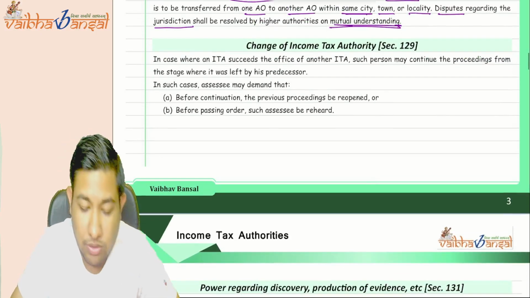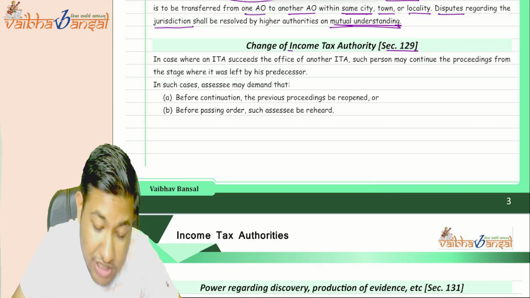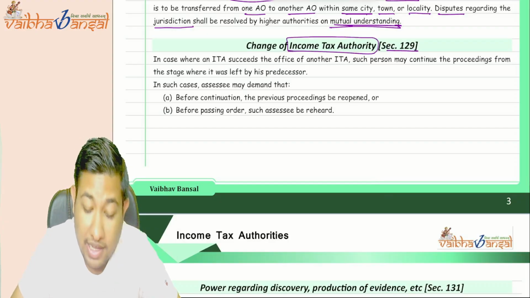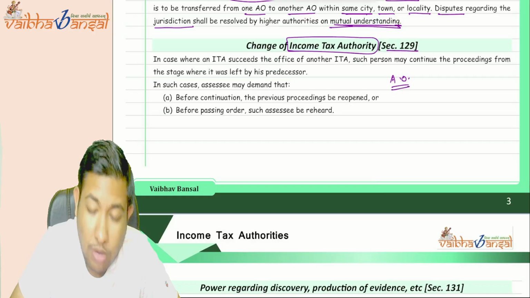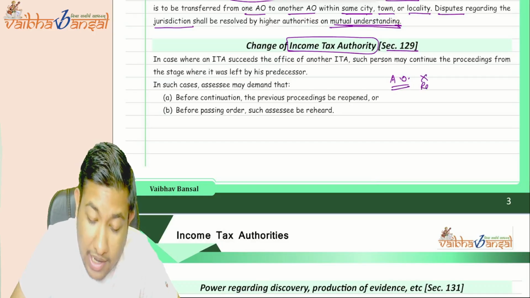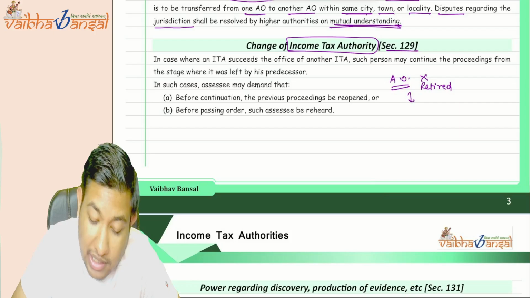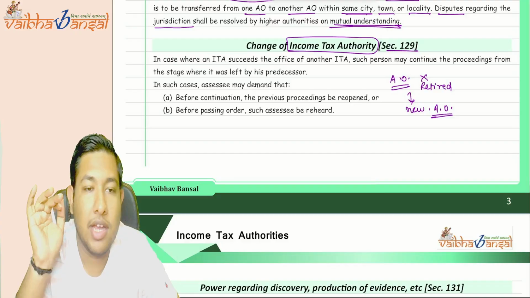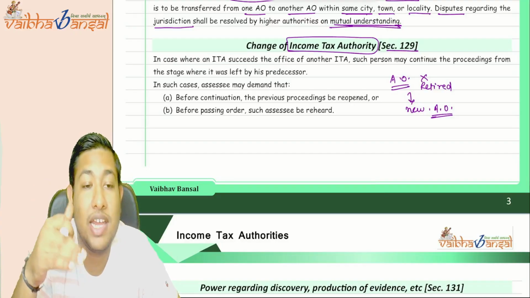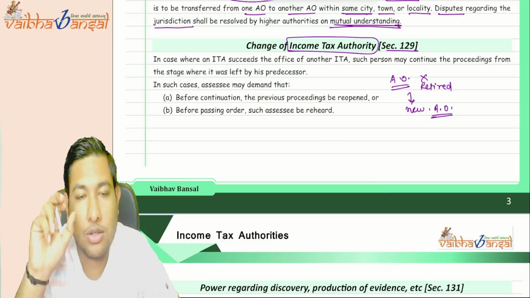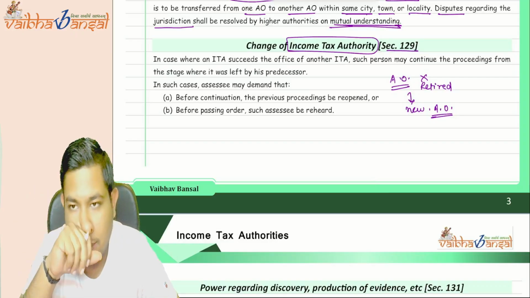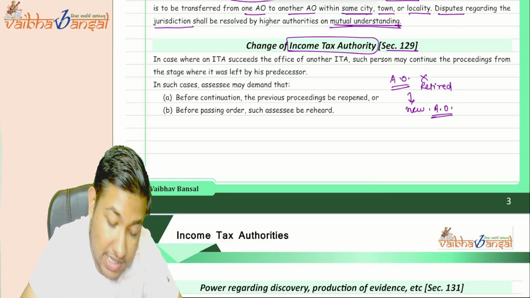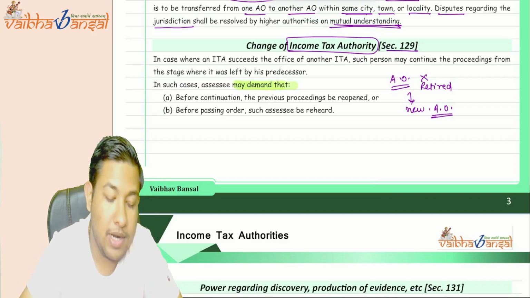Okay. Now coming to section number 129, if there is a change in income tax authority, like the AO who was seeing your particular case has now retired, and a new AO came in that particular jurisdiction, in that particular office itself. So the income tax authority changes, the person changes. In that case, the assessee can demand two things.